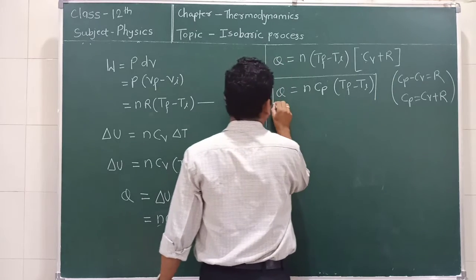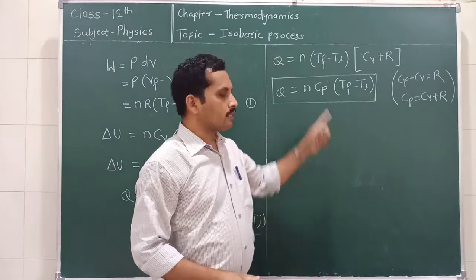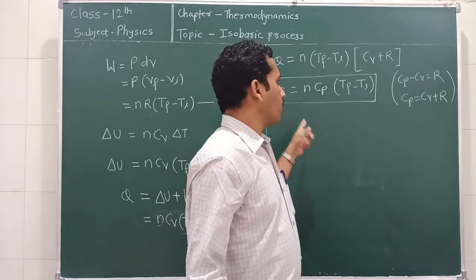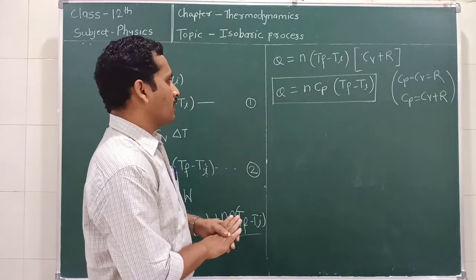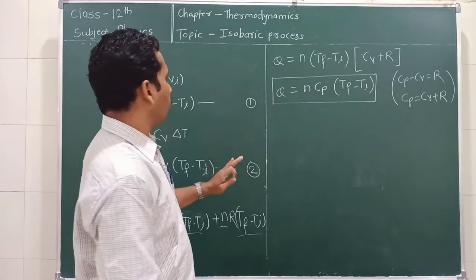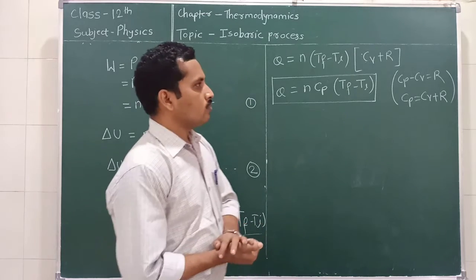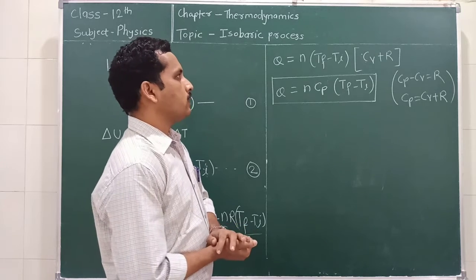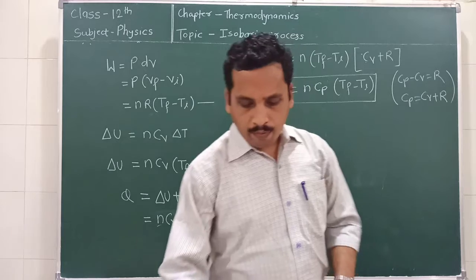And on which factors does this depend? This depends upon the change in the temperature as well as Cp. What is Cp? Cp is the specific heat at constant pressure. That is the isobaric process. So in this way we derived the relation between the heat supplied during the isobaric process and the change in the temperature. Now, if we summarize all these topics for the isobaric process, we come across some important points.